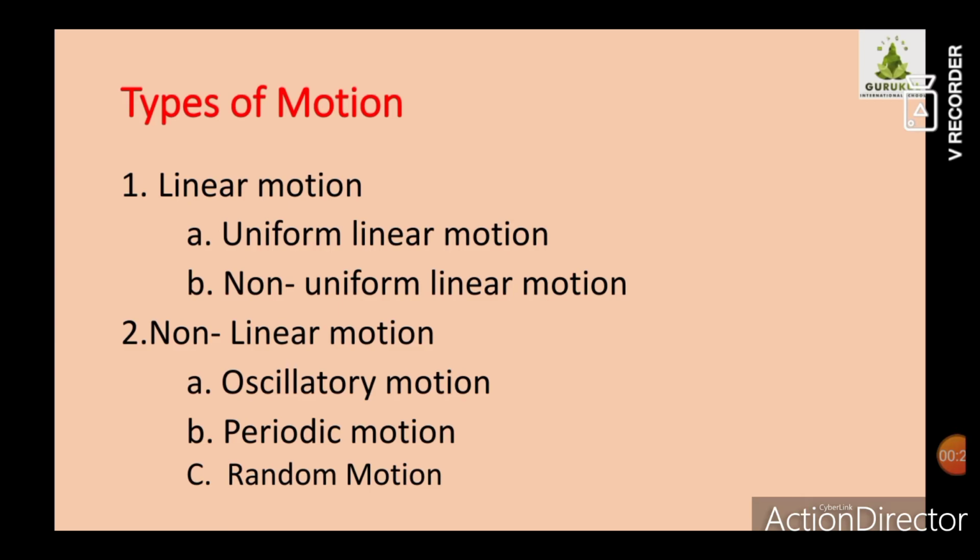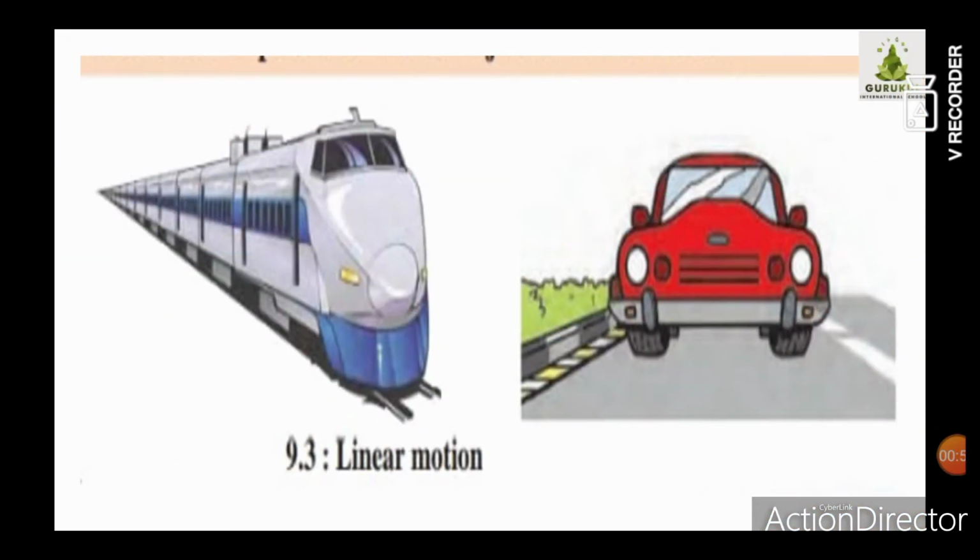In linear motion, again there are two types: uniform linear motion and non-uniform linear motion. In non-linear motion, we will study various types of motions like oscillatory motion, periodic motion and random motion. All these types of motions we are going to study in detail. The first one is linear motion.